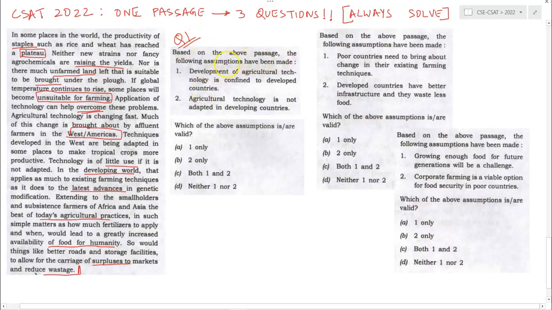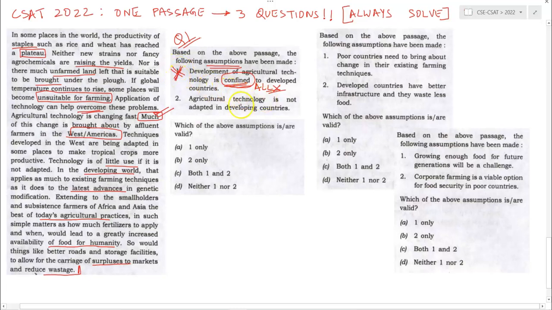Based on the above passage, the following assumptions have been made. First, development of agriculture technology is confined to the developed countries. Confined. Here what is written is much of the change is brought about by affluent farmers in the West. Not all. It is saying much. So it is not confined. So option 1 is wrong.